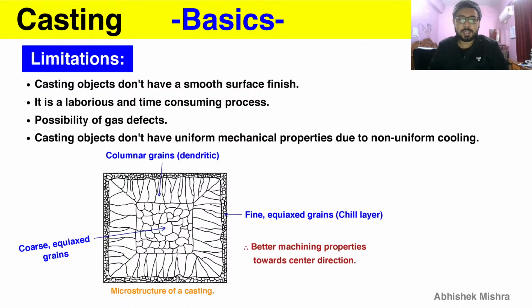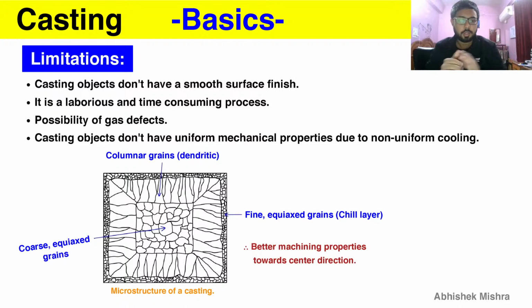In the center you can see coarse and equiax grains, which makes the center region have better machining properties. And as we move towards the wall, we will find first columnar grains or dendritic grains, and near the wall we will find fine and equiax grains, which is also called chill layer.